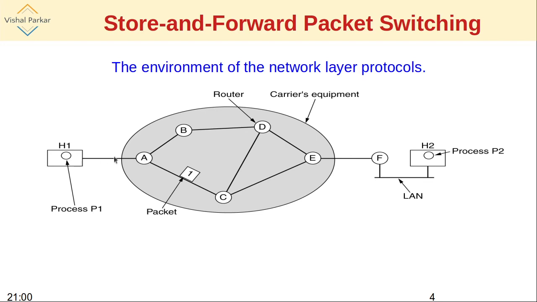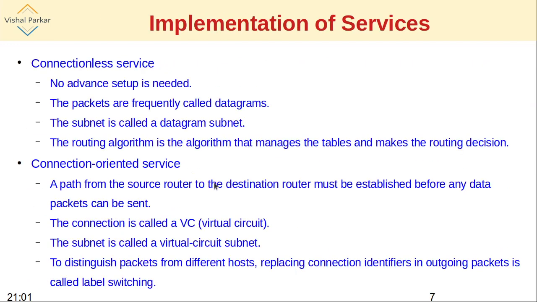To differentiate between these two types of packets, the packets will have the connection information. So H1 to H2 is one connection, VC, and H3 to H2 is a separate connection. They may be using the same path, but the connection is separate, and that's why these two different types of packets will have what is called the connection identifiers.